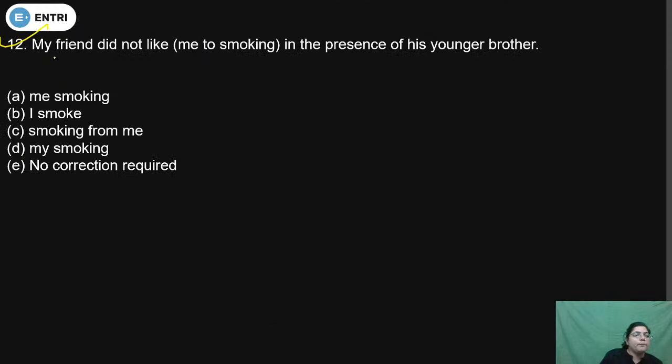In question number 12, my friend did not like me to smoking in the presence of his younger brother. So check that part which is given in brackets. Me to smoking, is it correct or not?